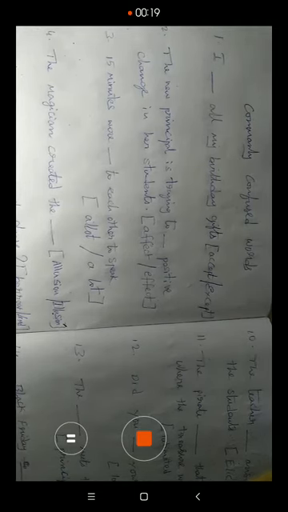The first sentence is: I dash all my birthday gifts. There are two options given: accept and except. So what is the meaning of accept? Accept means receive. Except means otherwise or excluding. So here the right answer is accept. Accept means receive.